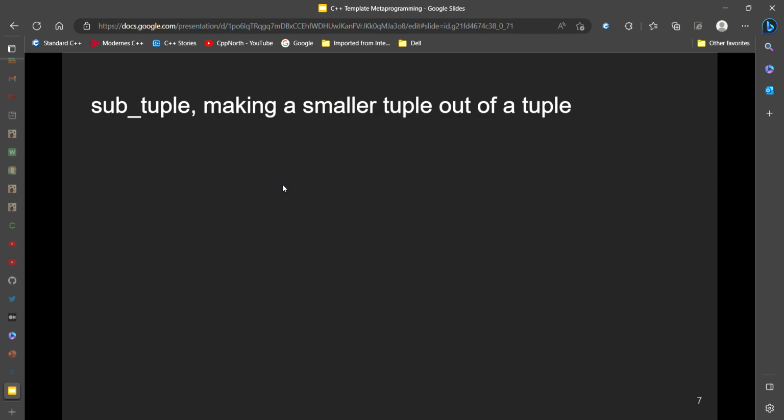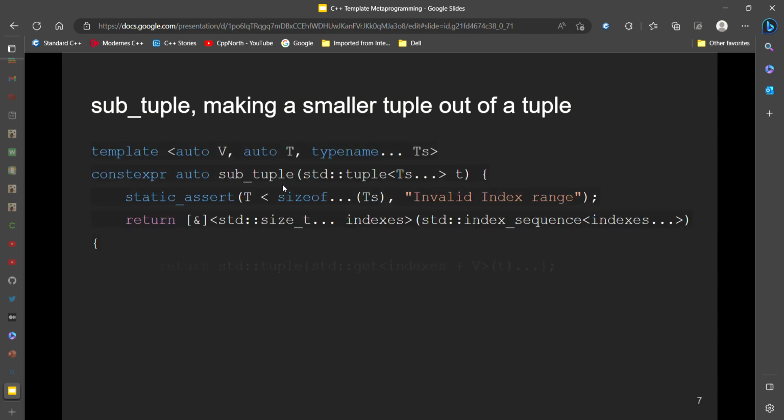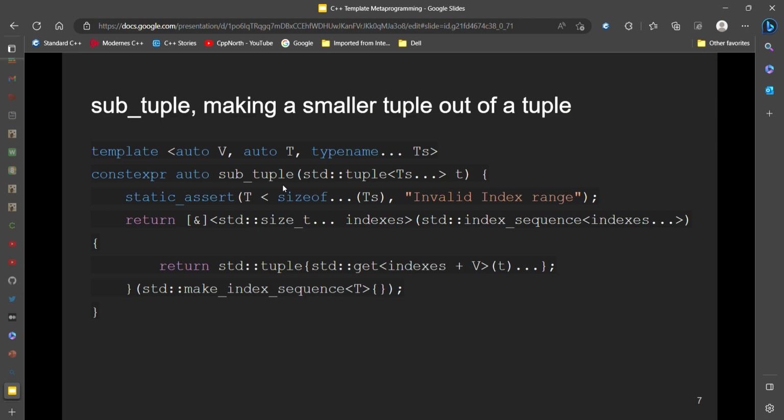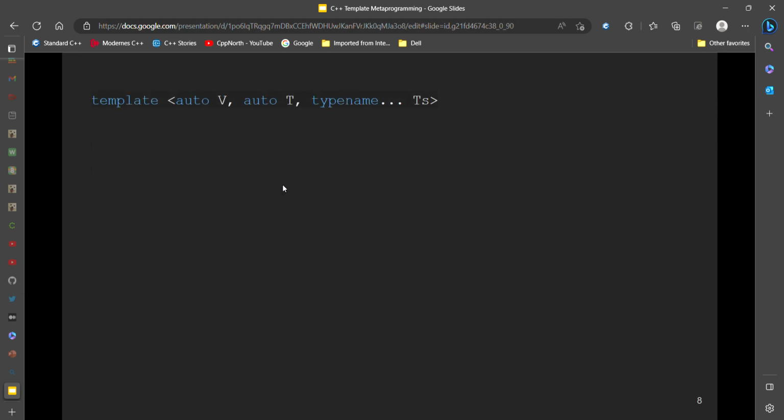So, metaprogramming using subtuple. Subtuple: making a small tuple out of a tuple. I will show you the full code first. So the template is a templated function taking in two indexes and the parameter pack. The v represents the starting index of the subtuple, and the t represents the ending index of the subtuple.